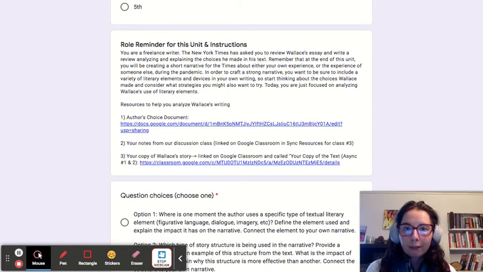So in order to craft a strong narrative, you want to be really paying attention to the variety of literary elements and devices that people use in their writing. So in order to prepare for your own writing, you're going to analyze Wallace's writing and consider the choices he made. So that's what you're focused on today.